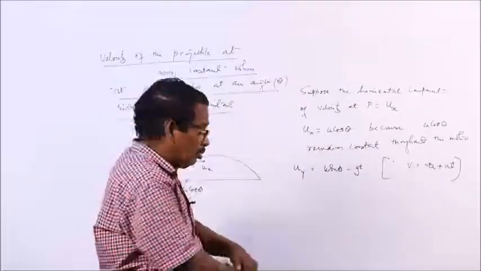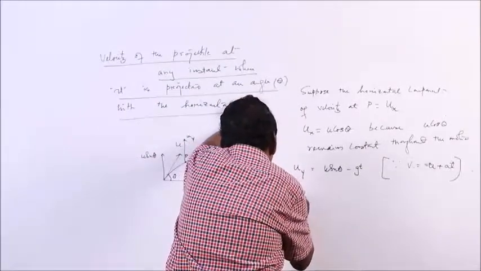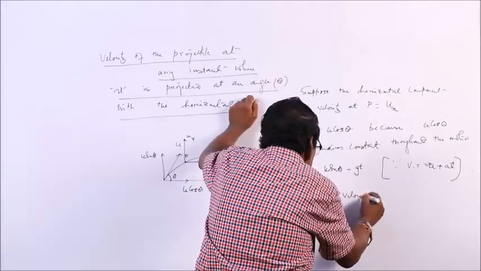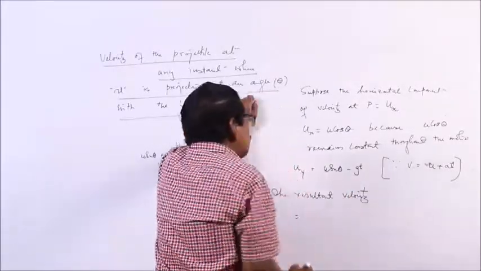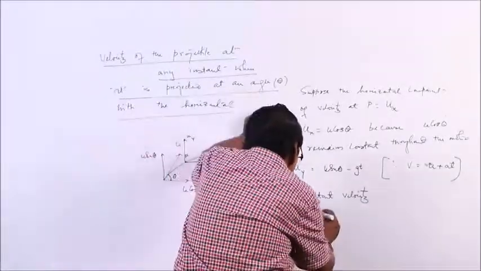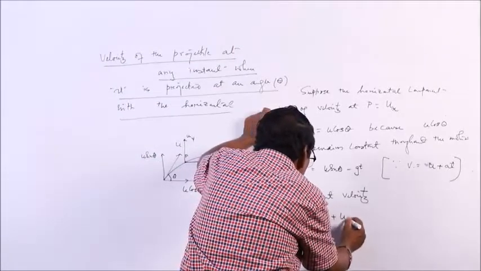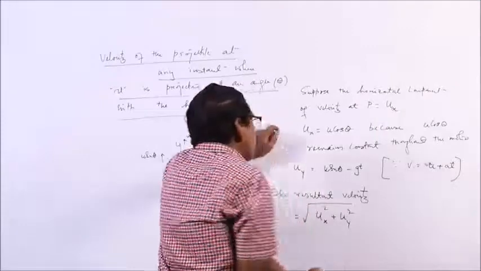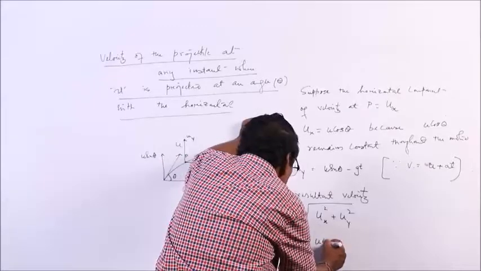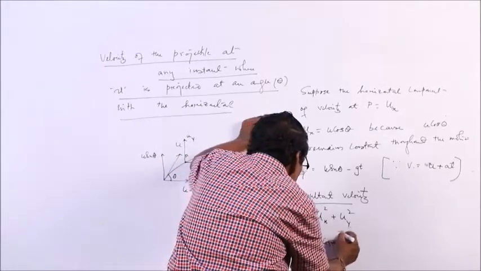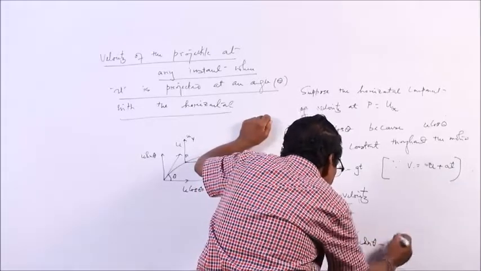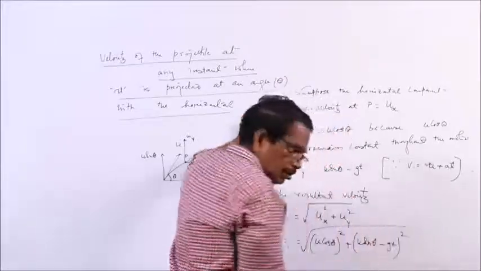So, what is the resultant velocity? How do we find the resultant velocity? The x component is known, the y component is known. So the resultant velocity is the square root of ux square plus uy square, that is, the root of (u cos theta) whole square plus (u sin theta minus gt) whole square. This will be the resultant velocity.